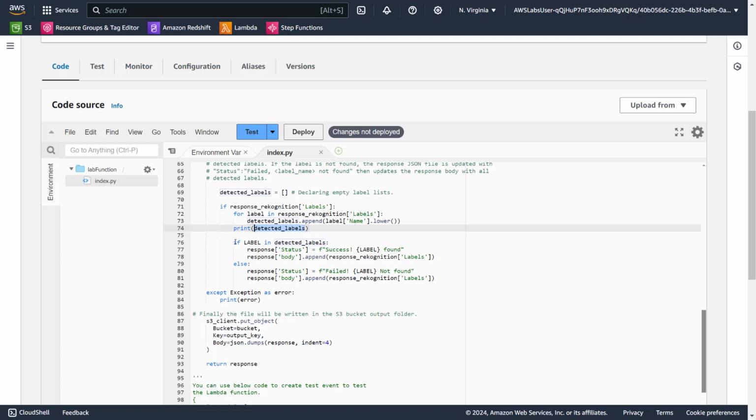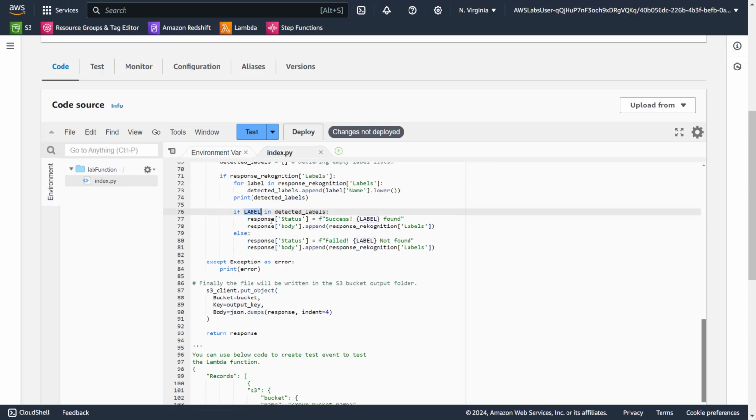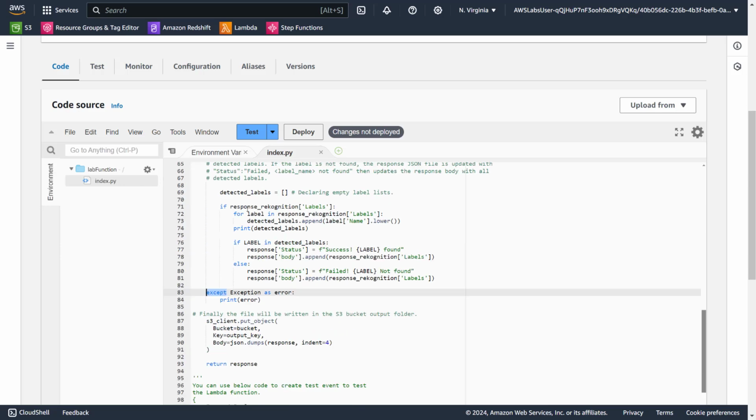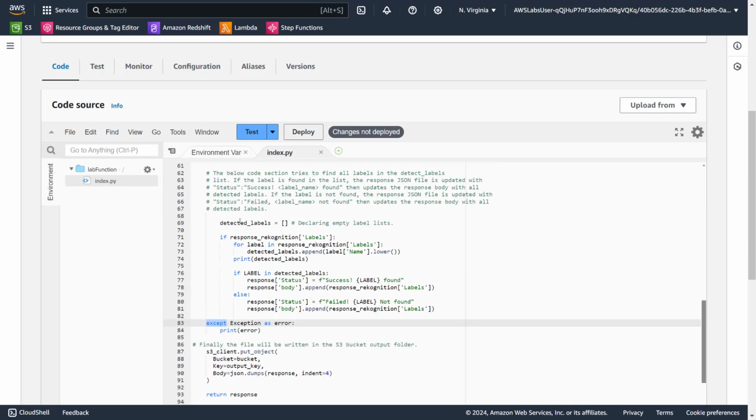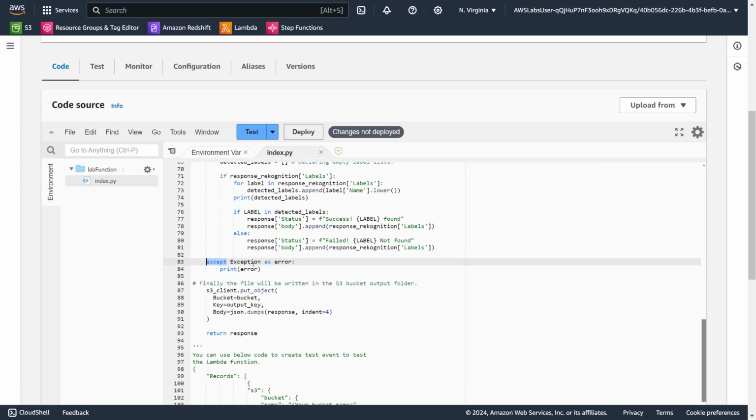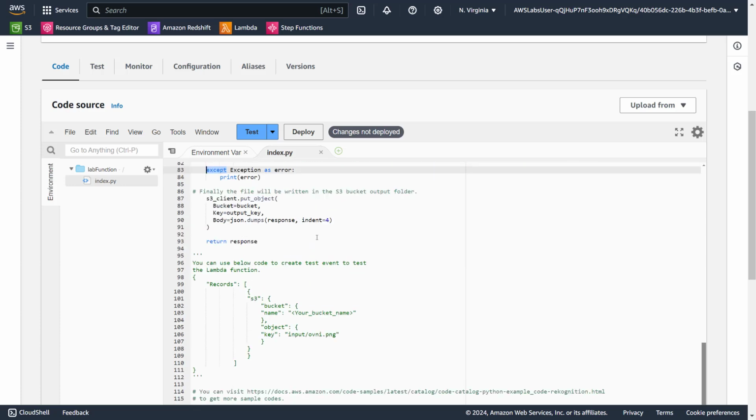Then we are saying if the label variable which we assigned, airplane, is in this list of labels, then say success, label found, etc. Else, failed. When we upload horse, since it's not there, this is going to get triggered. When we upload airplane, since it's there, this is going to get triggered. And try/except is a block: in case anything goes wrong in here, it will directly go to this and print the error.